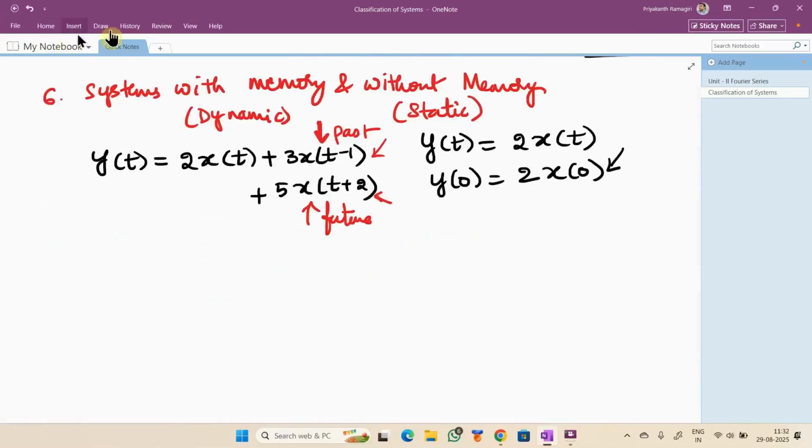I will quote one more example here. y of t equal to 2 times x of t plus 2 into y of t minus 1. Hope you are seeing what I wrote now.